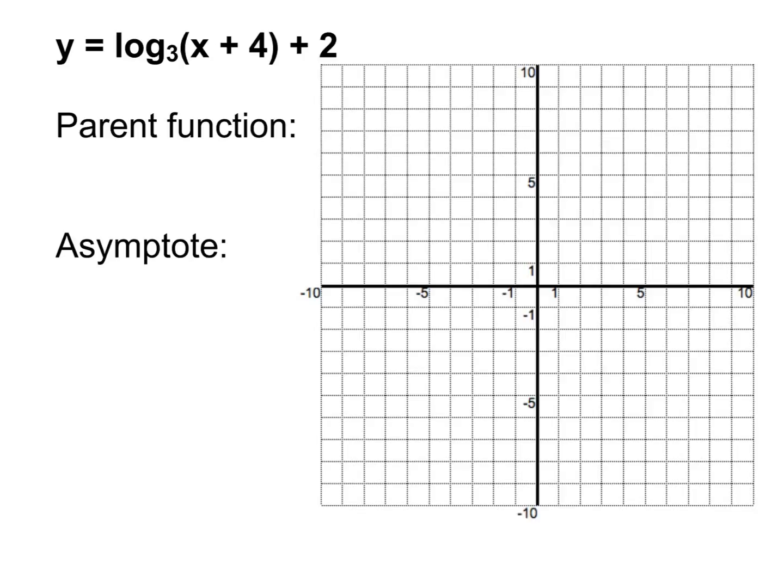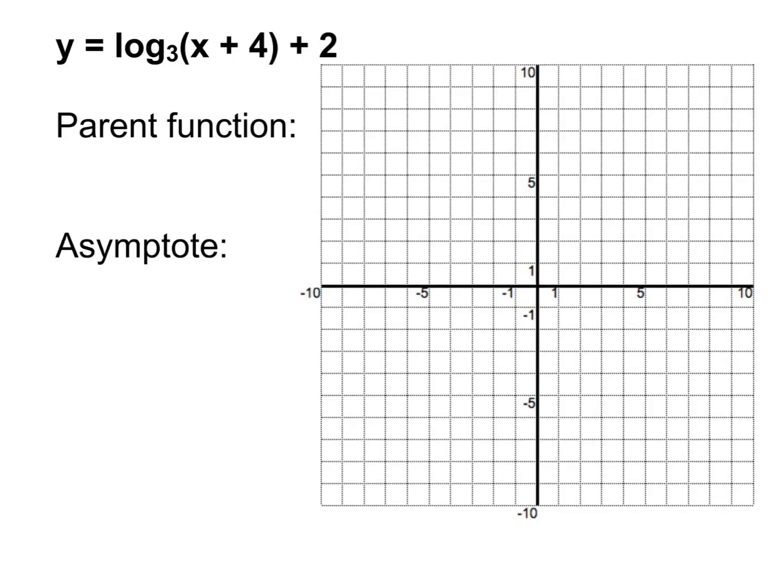Next up, we're going to see how do we then graph it straight from the equation. So please write this equation down above your second graphing grid, and then we're going to graph this. So first thing we're going to figure out about this is just what is the parent function, and then where does that mean the asymptote is.